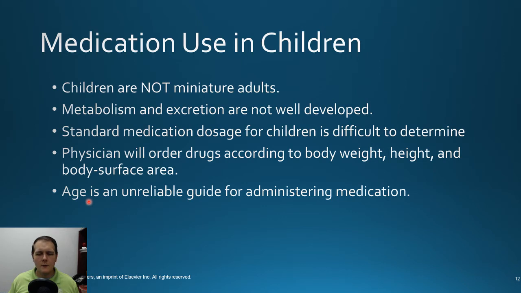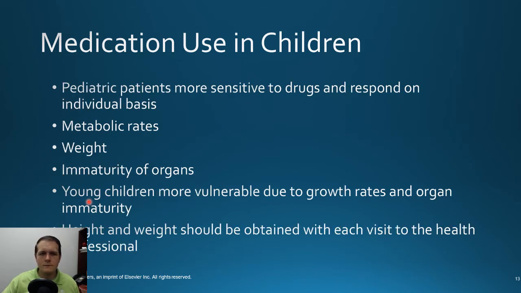So really, you always want to make sure you're dosing at least off of body weight, if not using body surface area. And again, for our chemotherapy, for our oncology patients, that's all we do is just body surface area dosing. Most everyone else in pediatrics is going to get body weight dosing. And again, depending on their weight, depending on their metabolic rates, their organs, you may find they tend to be more sensitive to the medications on an individual basis.